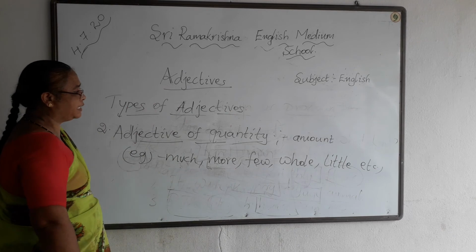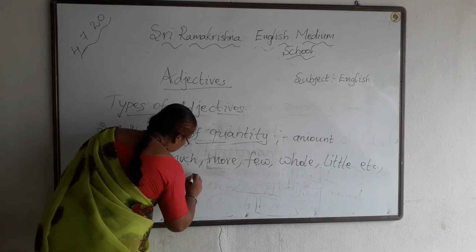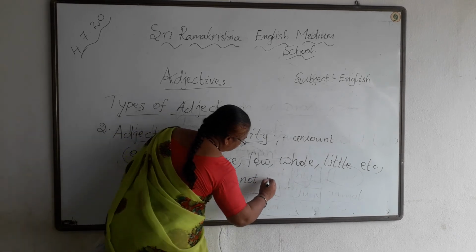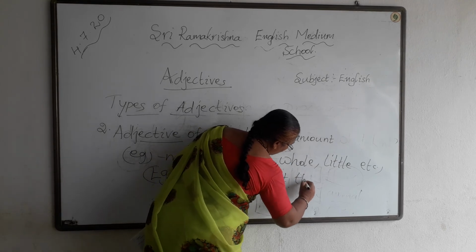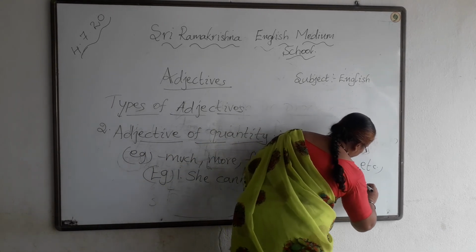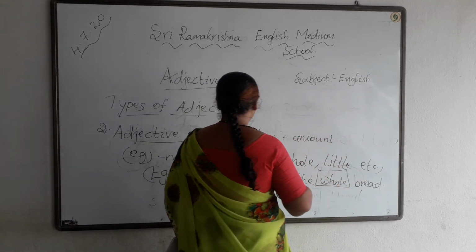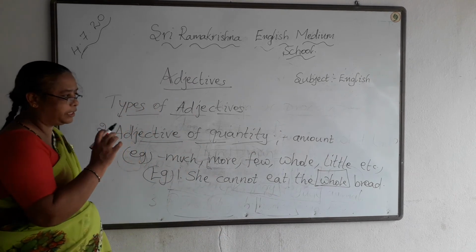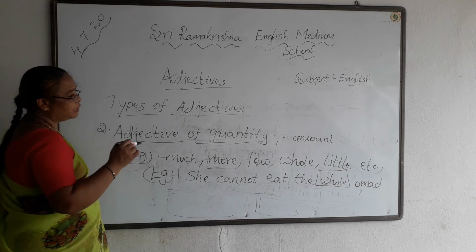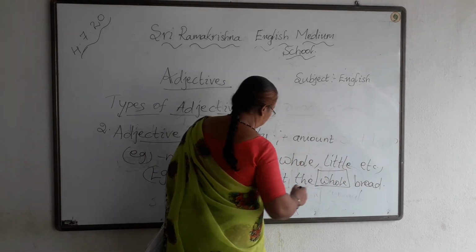These are a few examples. Example, she cannot eat the whole bread. Whole bread. So, this whole is the adjective of quantity. That much quantity shows the quantity, that is the approximate amount. So, amount of noun or pronoun in the form of much, more, few, whole, little, etc.